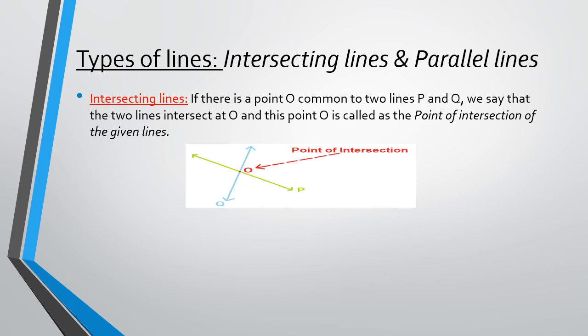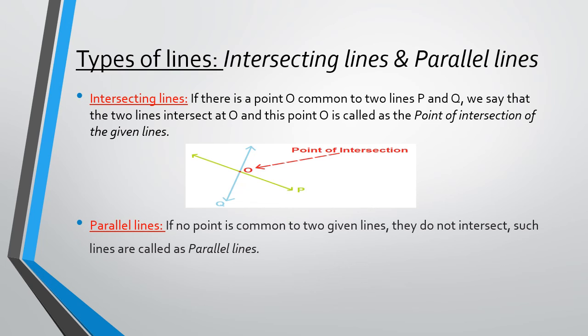That is, they cross each other. They meet each other at the point O. And this point O where they meet is called the point of intersection of the given lines. These two lines are called intersecting lines.